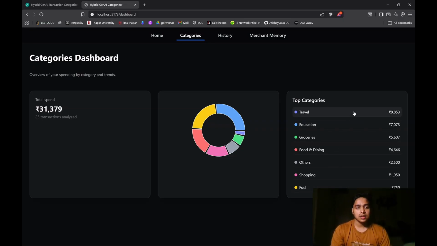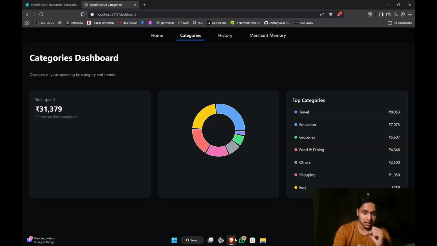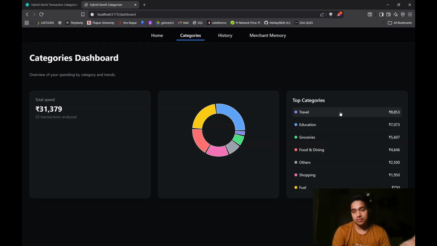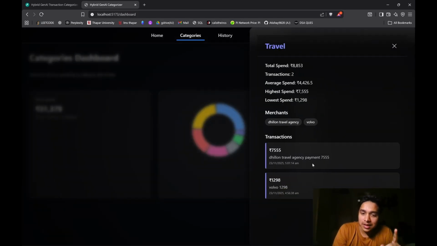This model, this setup, my project currently classifies into 10 separate categories. Yes, 10. That is pretty awesome, I know, obviously. And here in travel, this is a very good UI. And here we can see transaction Delo travel agency payment. This was done through LLM.